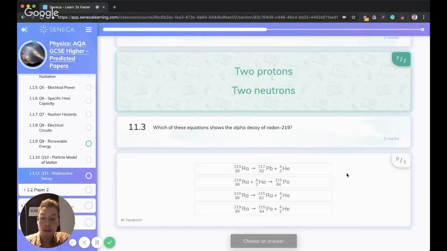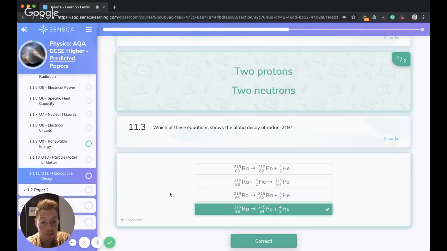Next thing, the numbers have got to add up. So the numbers along the top on the reactant side have to add up to the numbers on the top on the product side. So this one, 217 plus 4, that equals 221, not 219. So I know that top equation is wrong. Then if we go down here, we have 215 and we have 4. That adds up to 219. But we've also got to check the bottom, which is the atomic number. 82 plus 2, that's 84. So I know it can't be that equation.